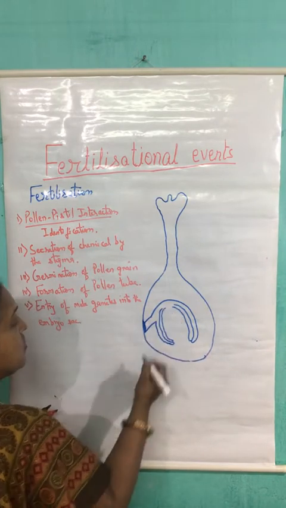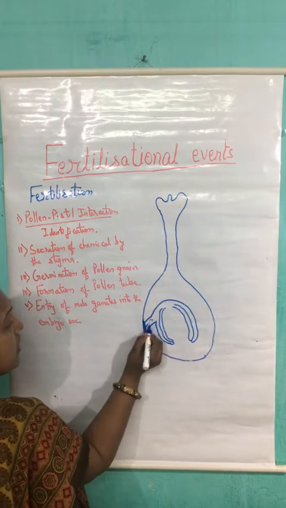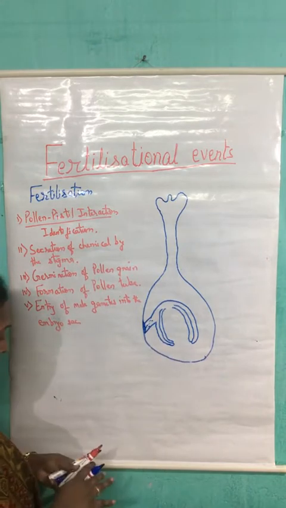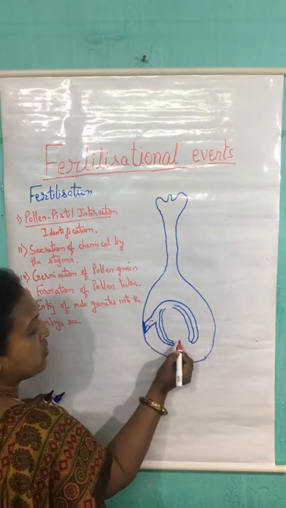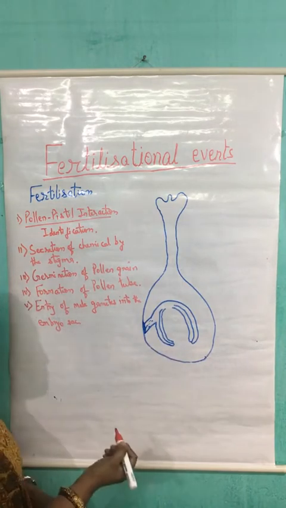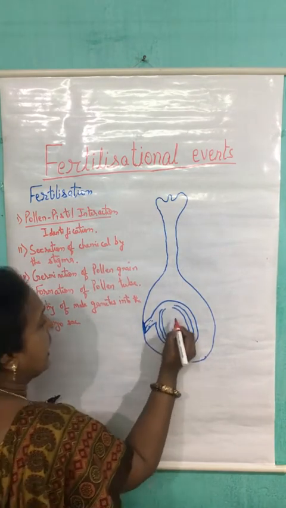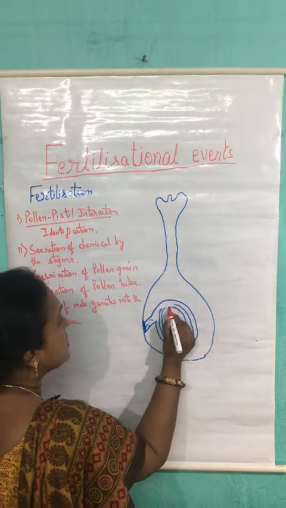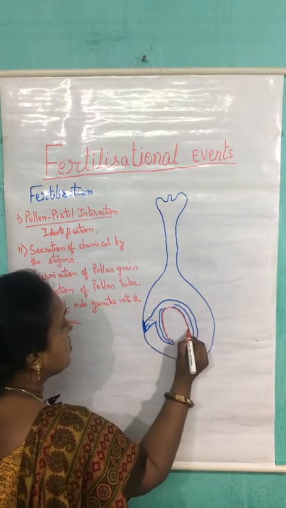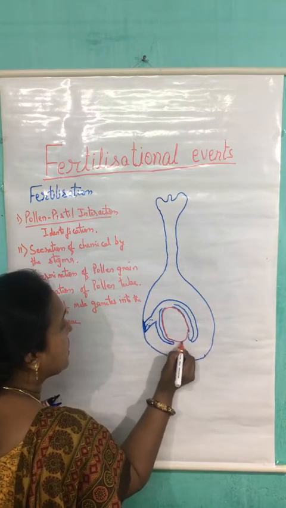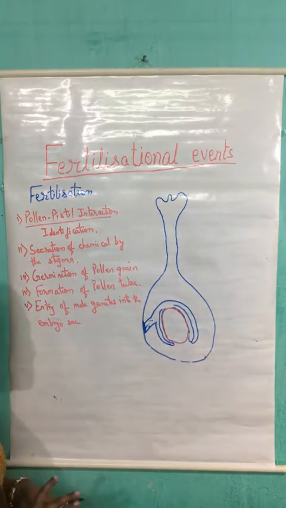This is the structure of the ovary, this is the funicle, this is the body. And here inside it, we have already discussed that one of the nucellus cells will develop into the megaspore mother cell, which leads to the formation of the embryo sac.